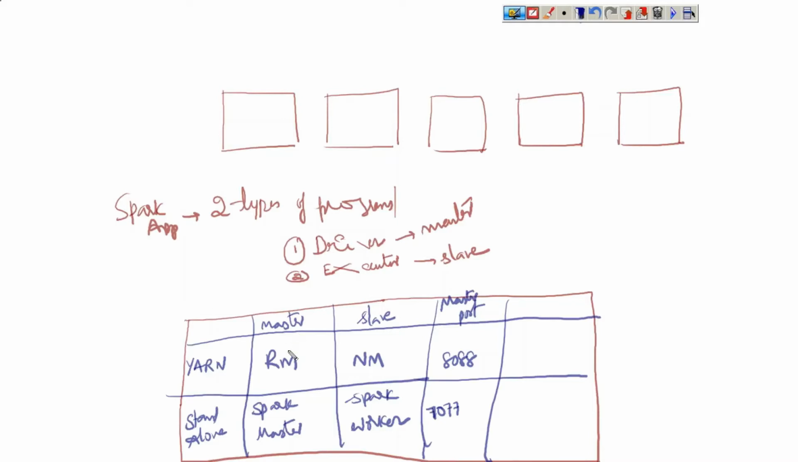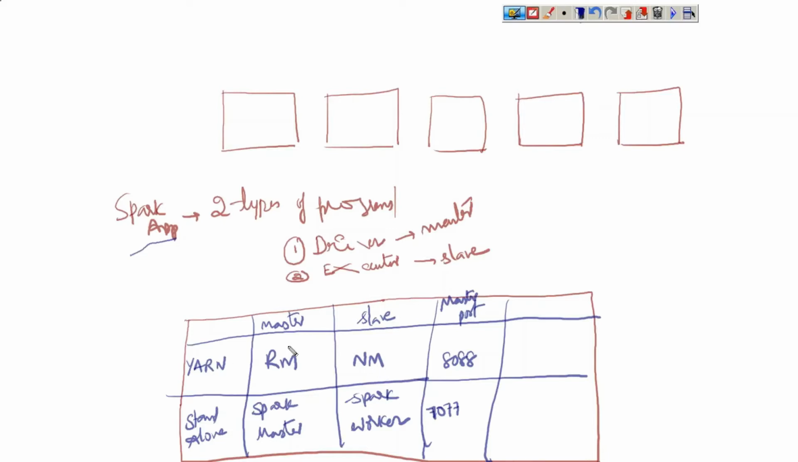So these are the master and slave processes with respect to the cluster. And this driver and executor are the master and slave processes with respect to the application. I'm telling you with respect to the application, not with respect to the cluster. So when we submit a Spark application, only then are these two programs going to be created, and these will be there when the cluster is available.